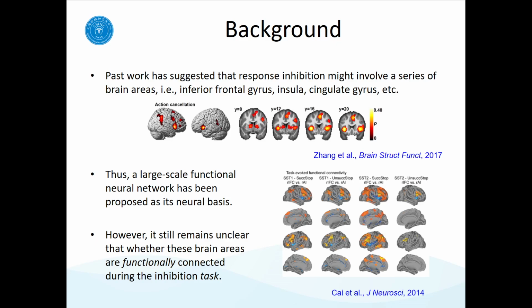The figure showing on the right is another study showing that response inhibition might involve the connectivity between the right inferior frontal cortex and other dorsomedial prefrontal and lateral frontal parietal cortex. However, the seed-based approach used in this study cannot reveal the whole brain connectivity patterns during response inhibition.